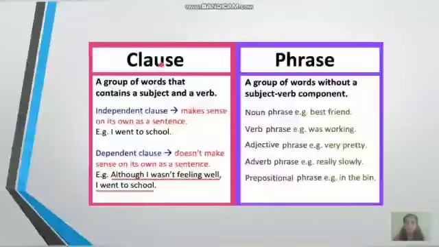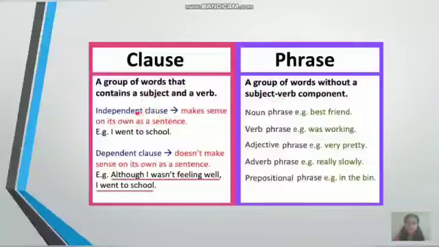First, let me tell you what is a clause. A clause is a group of words that contains a subject and a verb. And what is a phrase? A phrase is a group of words without a subject and a verb. So what is the difference between a clause and a phrase? A clause will have a subject and a verb in a sentence, whereas a phrase will not have a subject and a verb in a sentence.